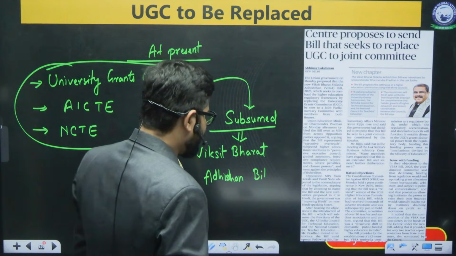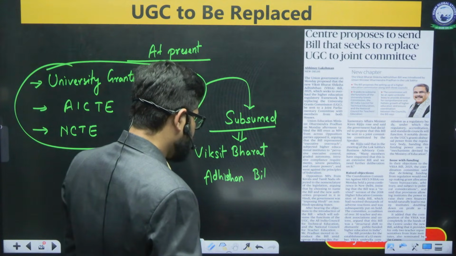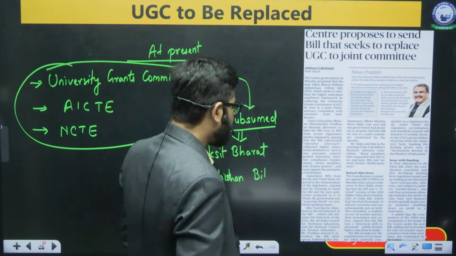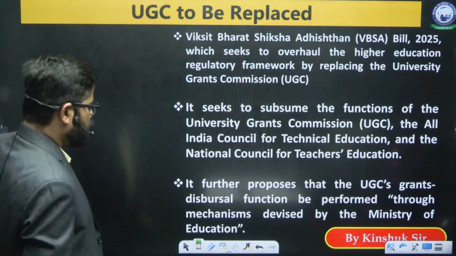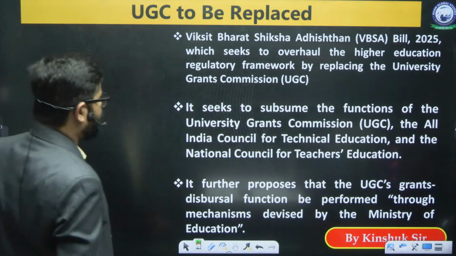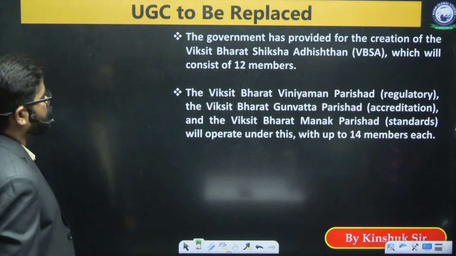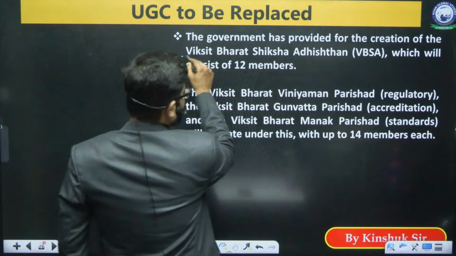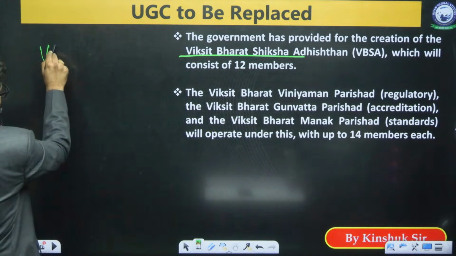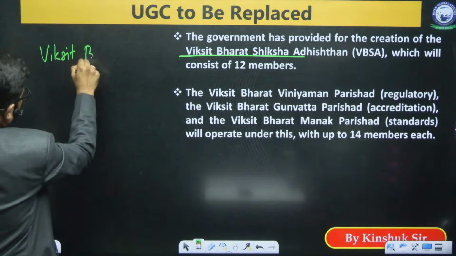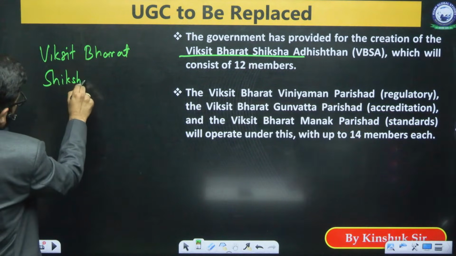Just one second. Let me check the name of this institute. Okay. There will be one single institution, that is Viksit Bharat Shiksha Adhishtan. So all these things are going to be subsumed under this Viksit Bharat Shiksha Adhishtan.